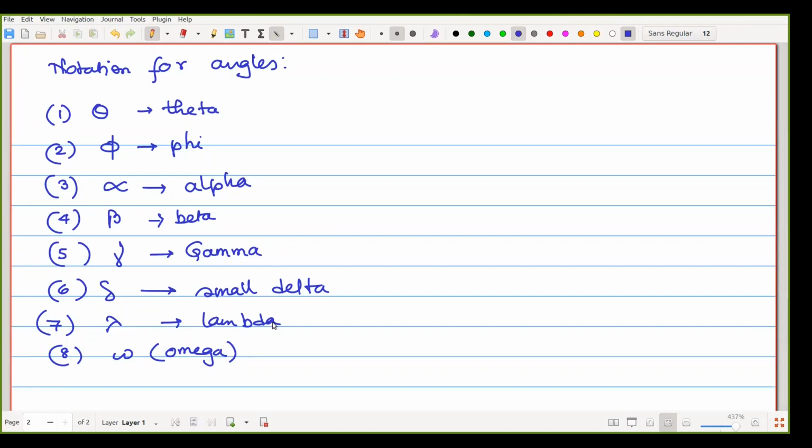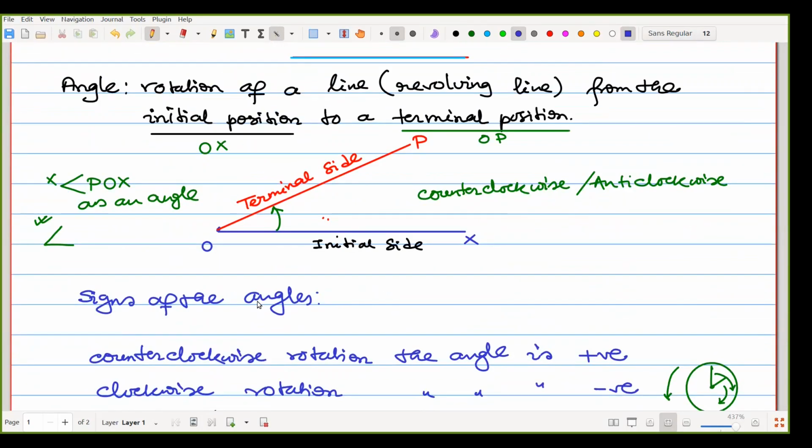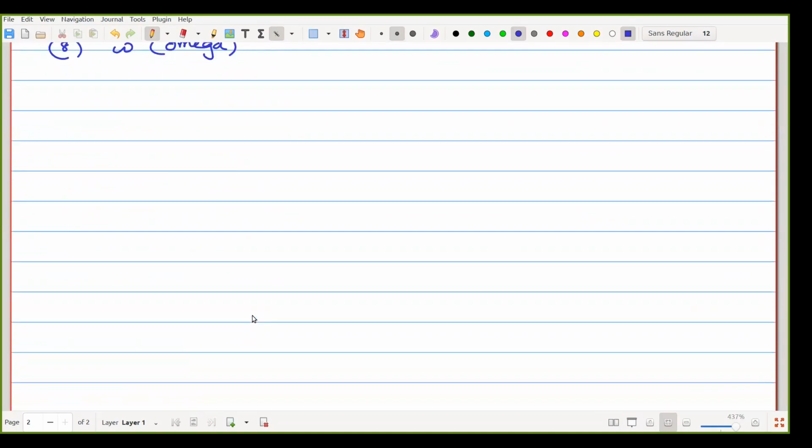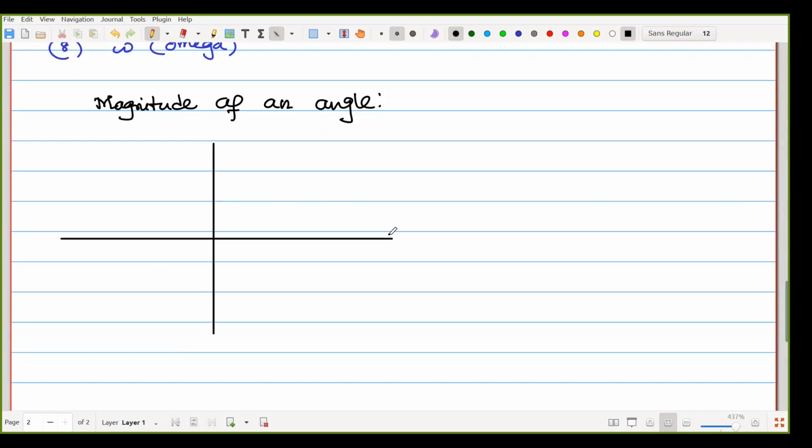So next, first was how an angle is created, what is positive, what is negative, then the notation, then we are saying the measurements, or practically that is called the magnitude of an angle. Magnitude of an angle. Let we have a coordinate system. We are drawing O, X, Y, X dash, then Y dash.